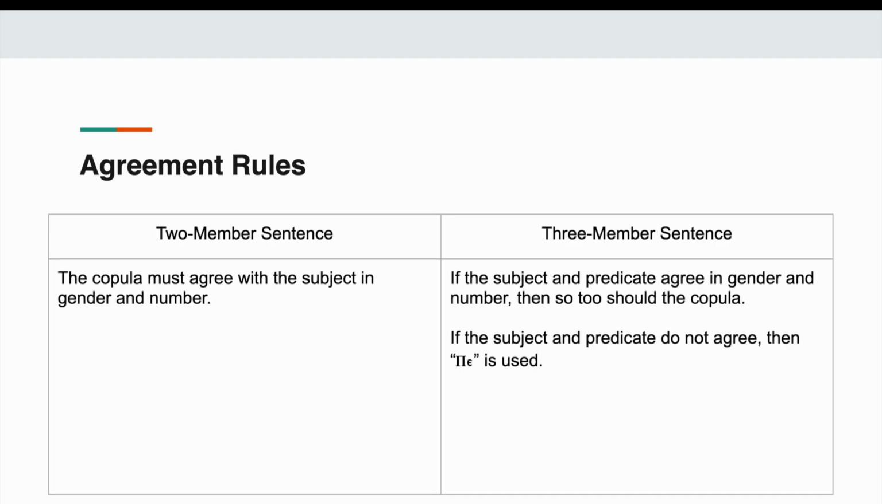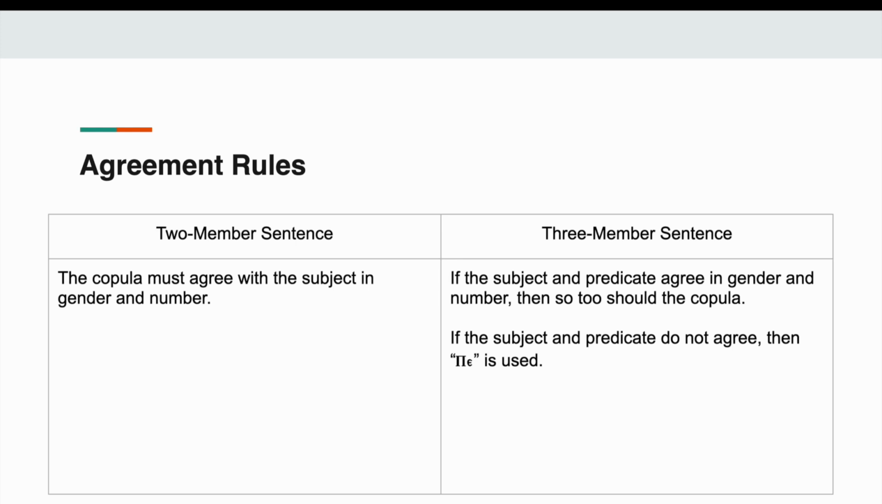So the agreement rules, right? So we have the masculine, feminine, plural. So what are the agreement rules? So we have the two-member sentence. It's when the copula has to agree with the subject in gender and number. This is the easiest one, right? It's just agreeing with the subject. So if the subject is masculine, you use pe. If it's feminine, you use te. If it's plural, you use ne. Super simple, right?